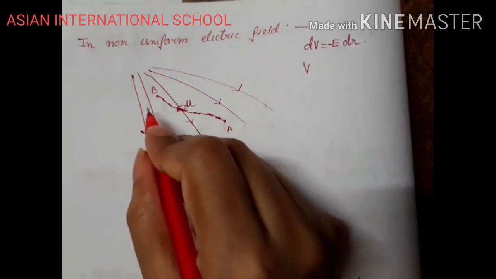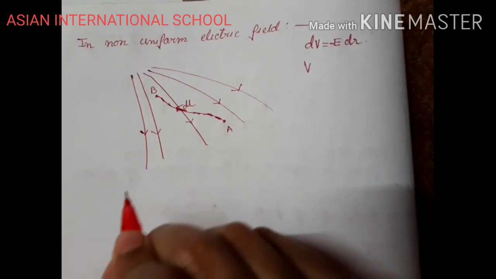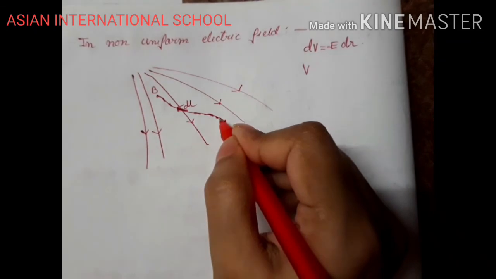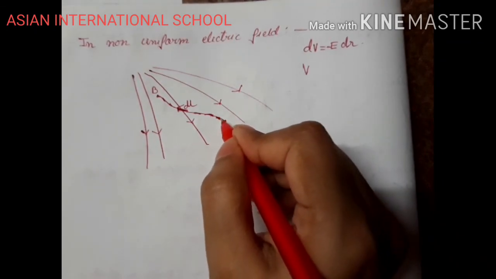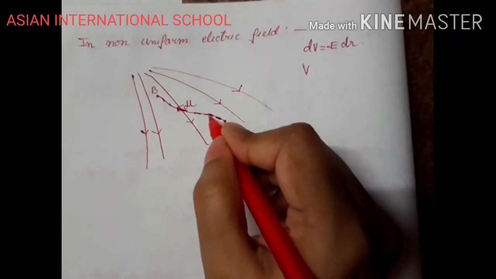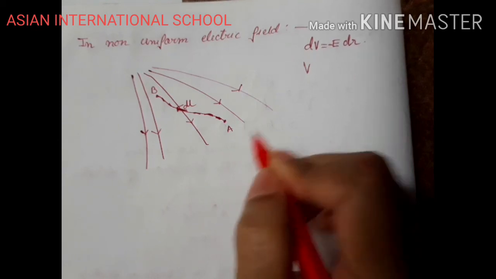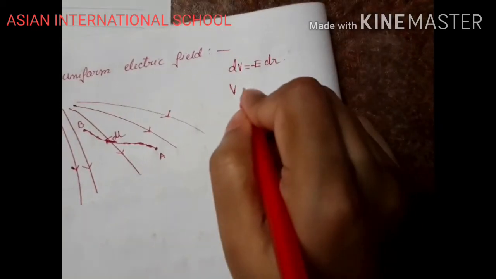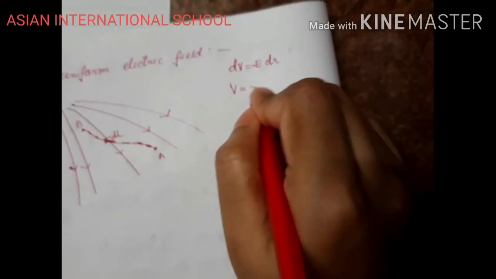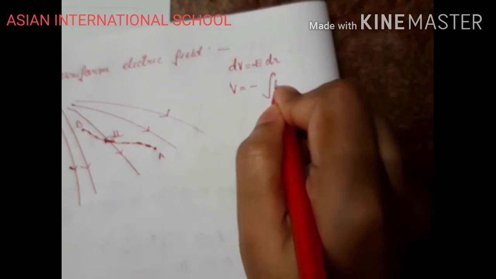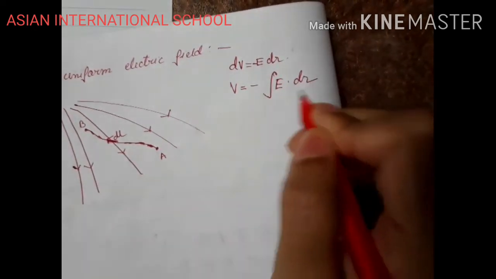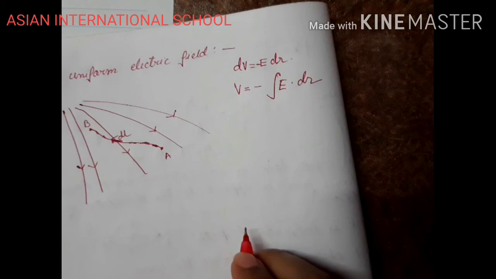So we will integrate, and hence we will get the total potential. But at each point the electric field is not uniform, so V equals to minus integration of E dot dr. This is what is going to come.